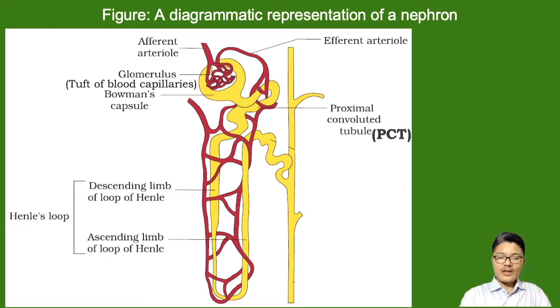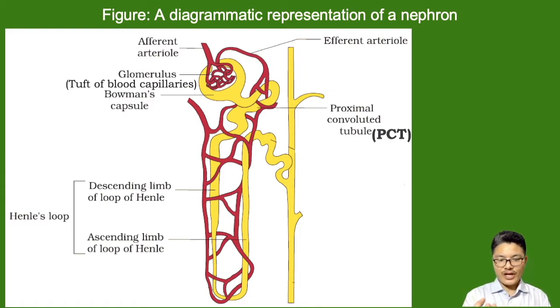So loop of Henle is the part of the renal tubule formed by the descending limb and the ascending limb. Loop of Henle has a thin, slender tube, which is the main site for reabsorption of useful substances.